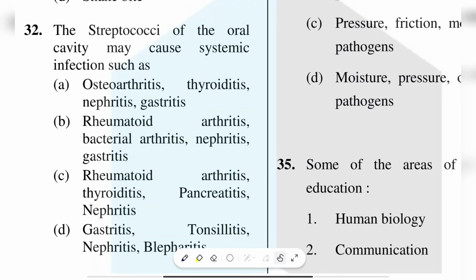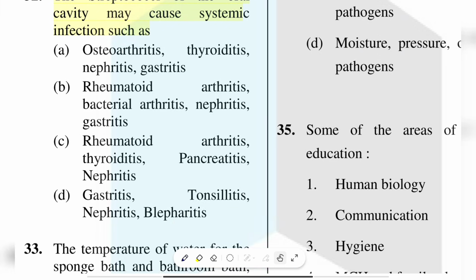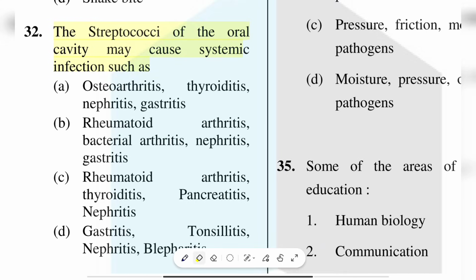Hello everyone. Next we are continuing part 3, question number 32. The streptococci of the oral cavity may cause systemic infection such as: option A, osteoarthritis, thyroiditis, nephritis, gastritis. Option B, rheumatoid arthritis, bacterial arthritis, nephritis, gastritis. Option C, rheumatoid arthritis, thyroiditis, pancreatitis and nephritis. Option D is tonsillitis, nephritis, blepharitis. Here the right answer is option B, rheumatoid arthritis, bacterial arthritis, nephritis and gastritis.